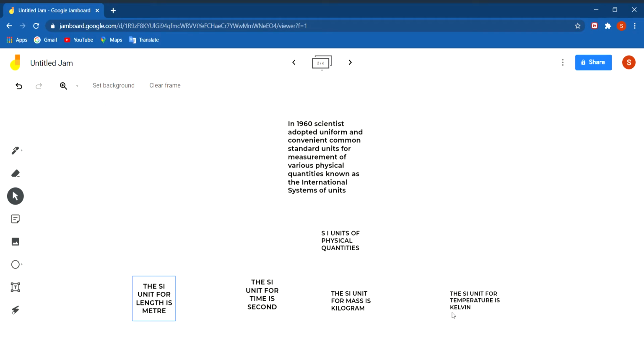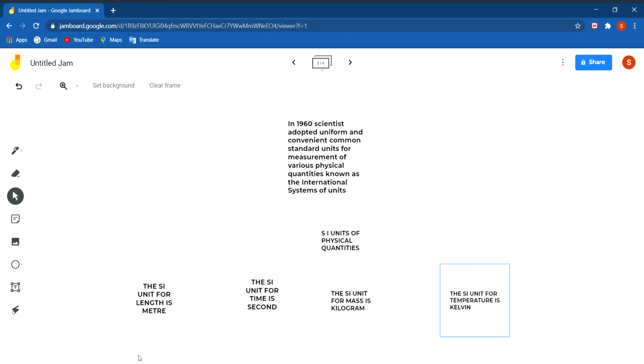Four physical quantities and their SI units are given in your book. Besides these, there are two more quantities like electric current, which is measured in ampere, and luminous intensity, which is measured in candela. These are six physical quantities. You have to remember the four physical quantities like length, time, mass, and temperature, and their units.